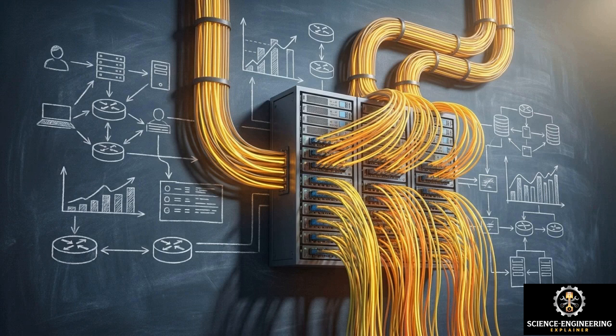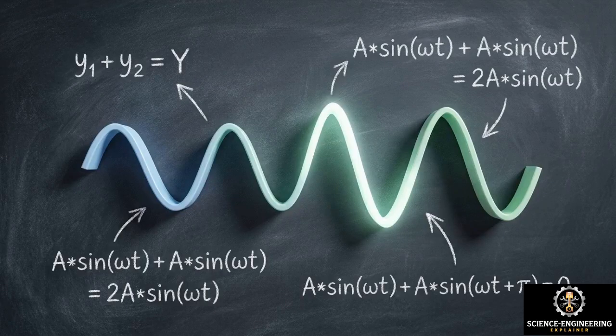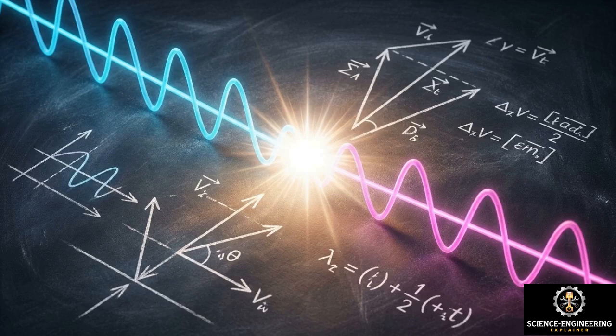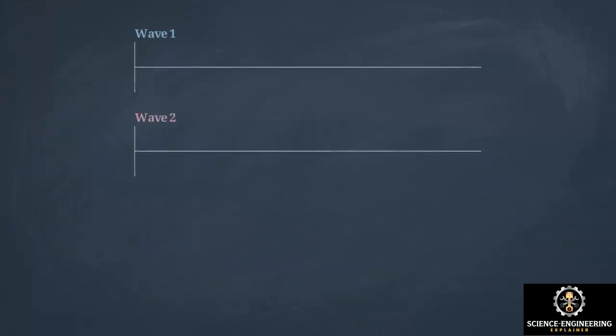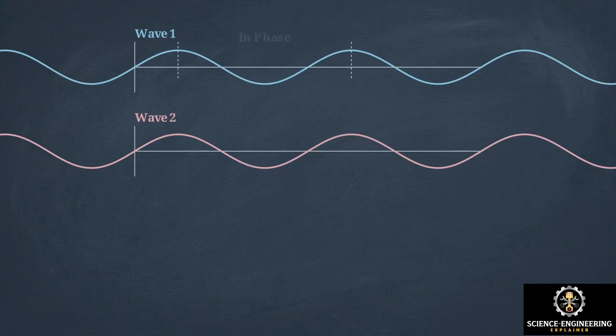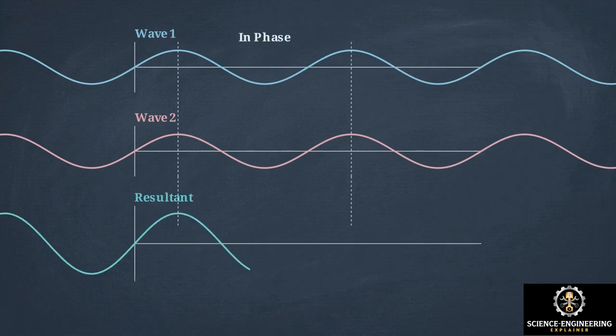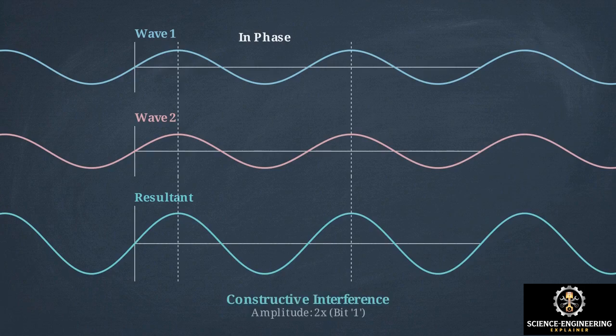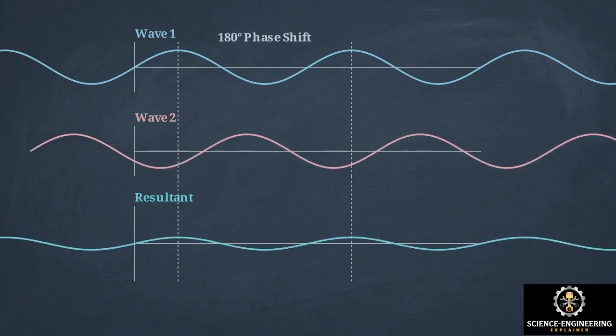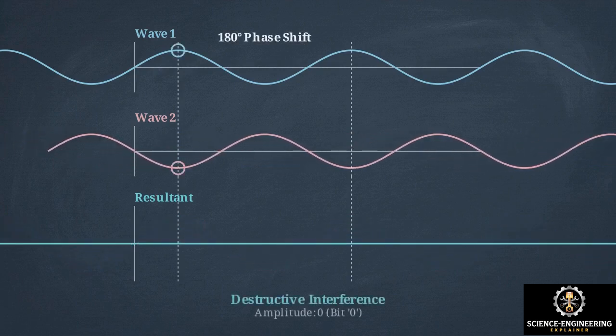Trapping a single wave allows us to guide energy, but to transmit data, we have to force multiple coherent waves to interact. This relies on the principle of superposition. When two light waves overlap in space, their resulting electric field is the exact vector sum of the individual waves. If two waves are perfectly in phase, their peaks align. They combine through constructive interference to create a single wave with double the amplitude. If those waves are shifted 180 degrees out of phase, a peak meets a trough. This causes destructive interference, canceling the wave out entirely and dropping the signal intensity to near zero.